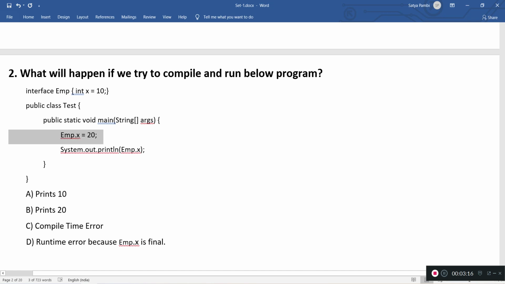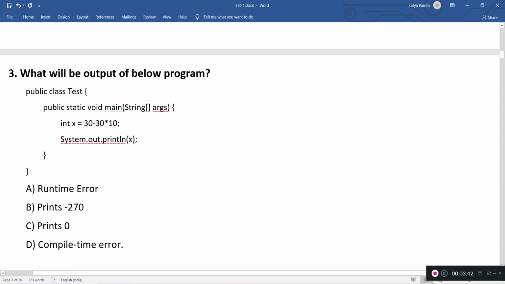So the compilation fails. So the answer would be C, compilation fails. If we were not assigning here, the answer would probably be x equals 10, so it prints 10. Let me go to the next question.